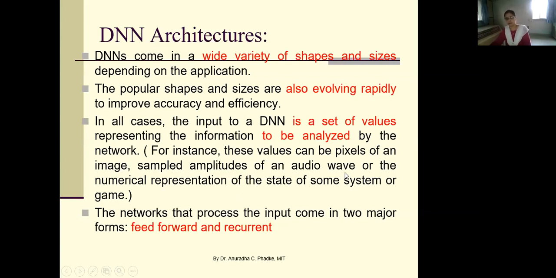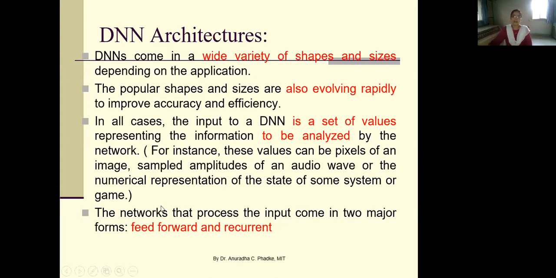If you are training a network to analyze some audio signals, in that case, input features are nothing but amplitudes of an audio wave, or the numerical representation of the state of some system or game when you are using some reinforcement learning techniques. Okay, so input can be any parameter which is related to the data to be analyzed.